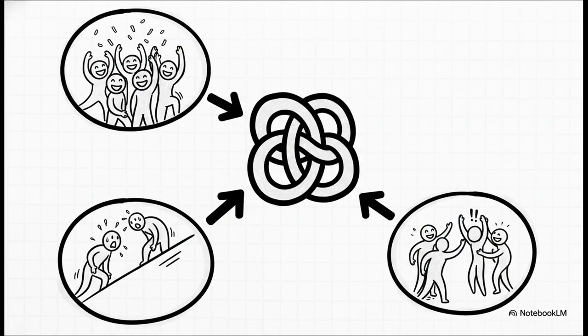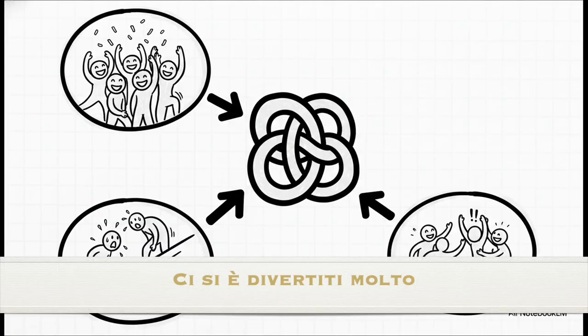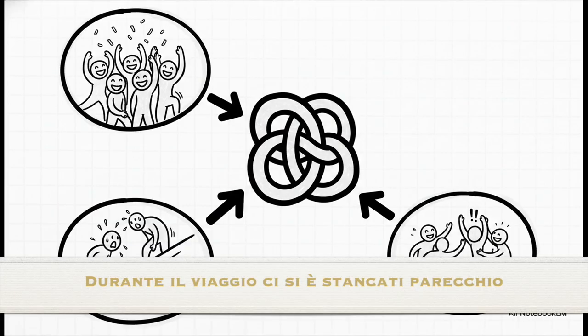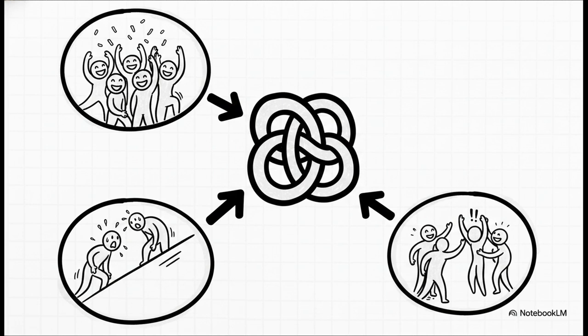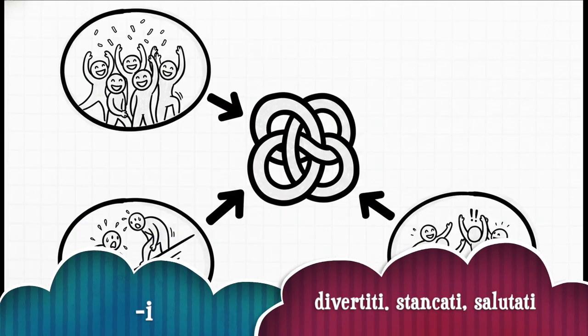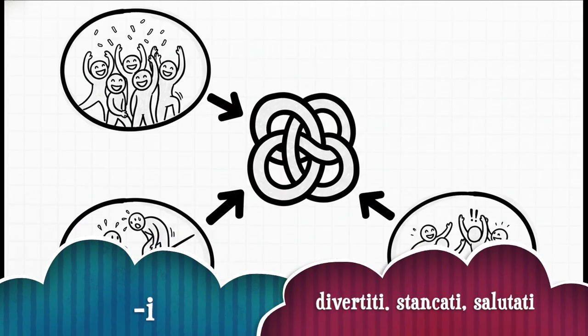Let's hear how that actually sounds. Ci si è divertiti molto. We had a great time. Durante il viaggio ci si è stancati parecchio. We got quite tired. Because the speaker is implicitly included in the group experience, the past participle with reflexive verbs almost always appears in the masculine plural form. You can hear it super clearly in the I endings of divertiti, stancati, and salutati.